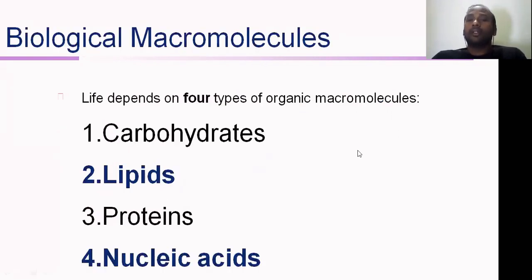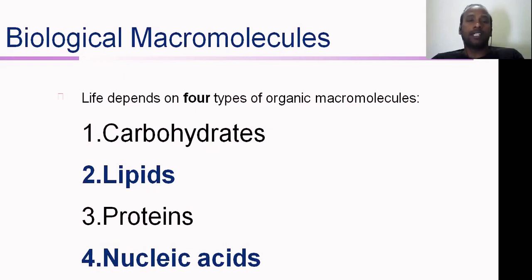So now coming to the biomolecules, how many different kinds of biomolecules can be present in a cell? As I have given here, life depends on a total of 4 different kinds of organic molecules.